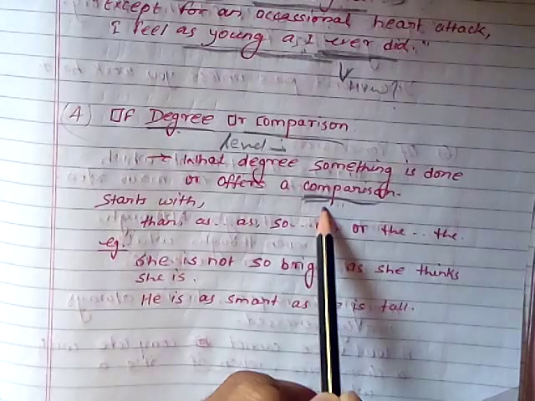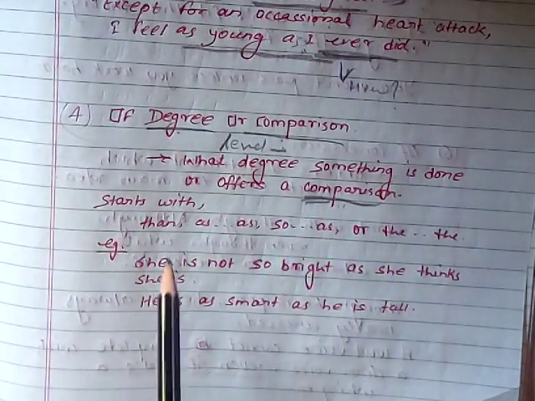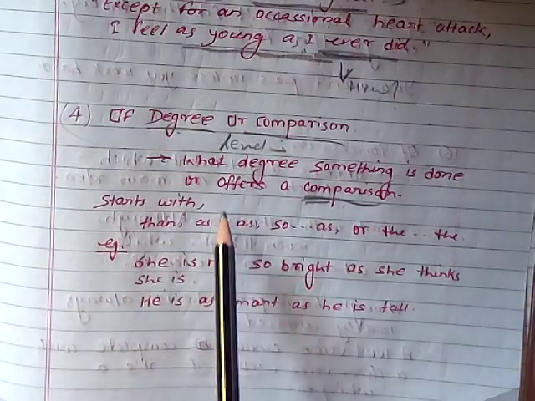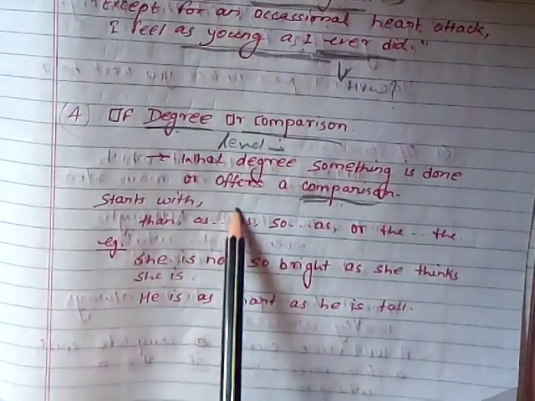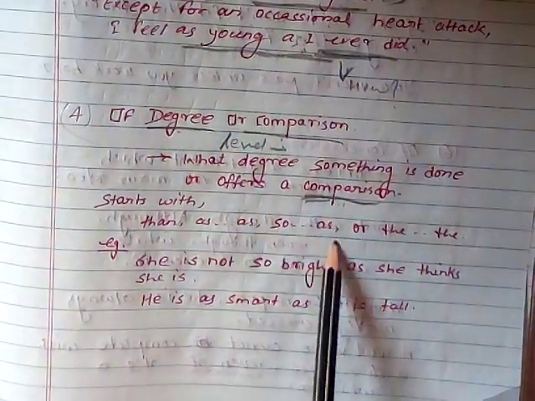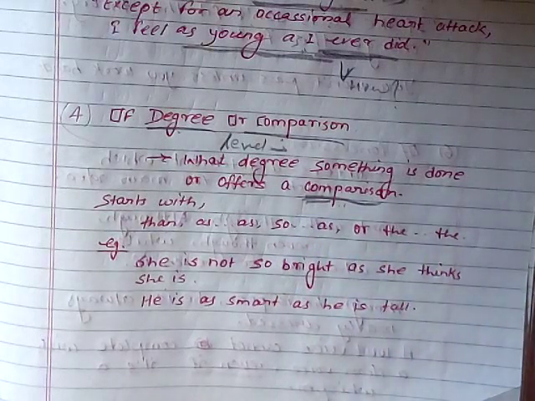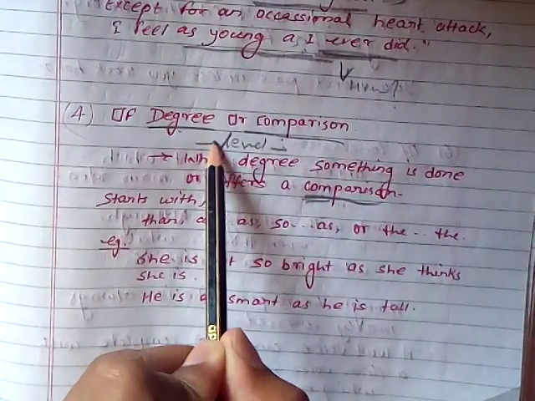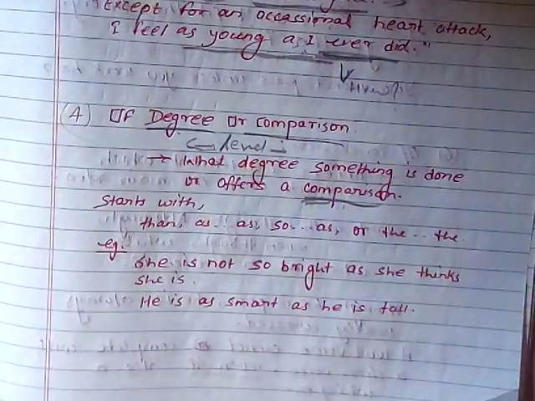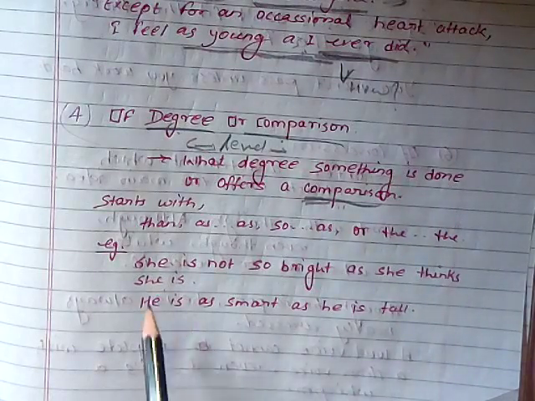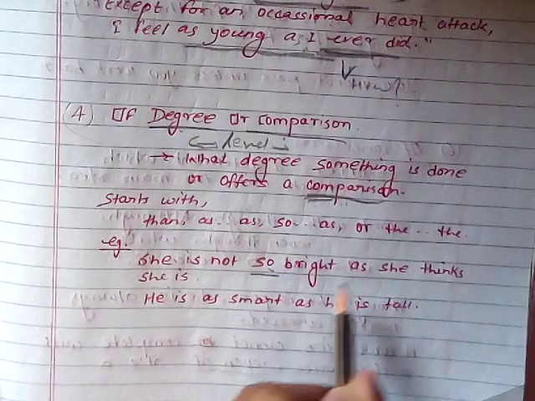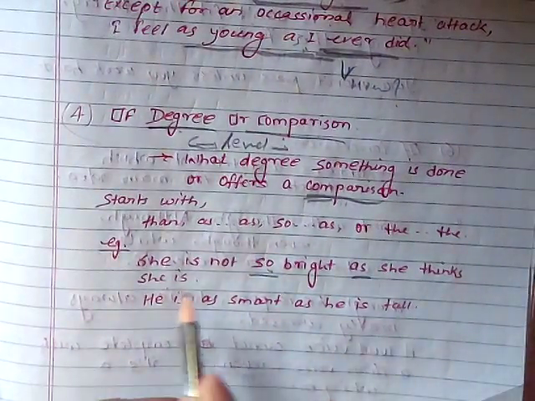This adverbial clause often starts with than, as, or so, as. In that sentence you will get a comparison or some type of level. Let's see the example. She is not so bright as she thinks she is.